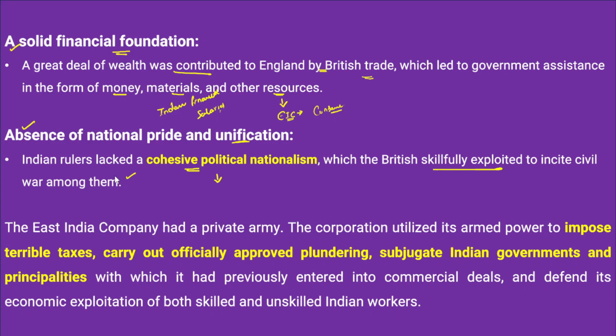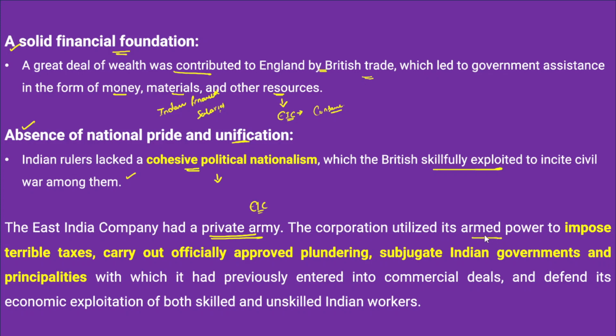So when you write the conclusion for this answer, note that the East India Company had a private army. So in all respects, the British Indian Army was more superior over the Indian Army. In this context, the East India Company had a private army, and the East India Company also utilized